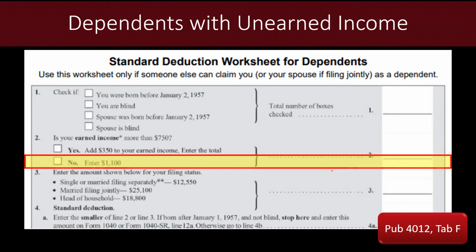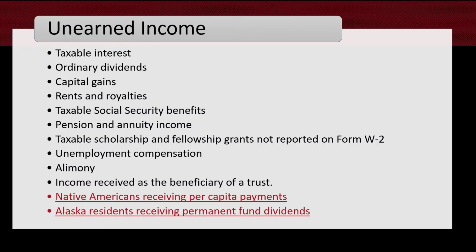And so we're going to talk a little bit about how unearned income for dependents can cause some other interesting tax consequences and ways in which the tax will calculate. And just to review, unearned income as opposed to earned income is things like taxable interest, ordinary dividends, capital gains, rents and royalties.